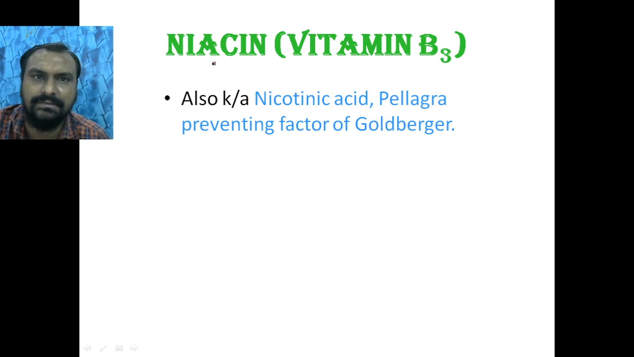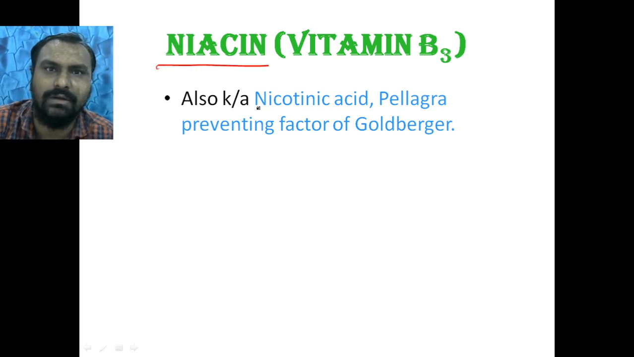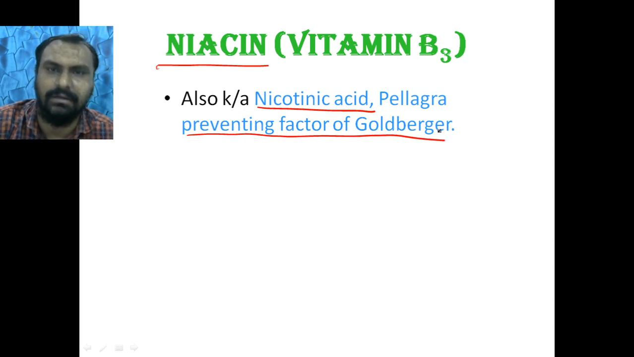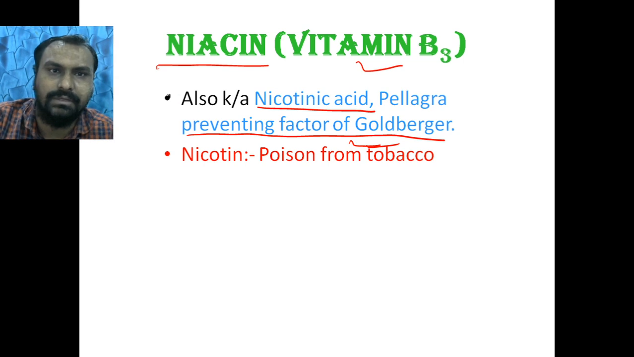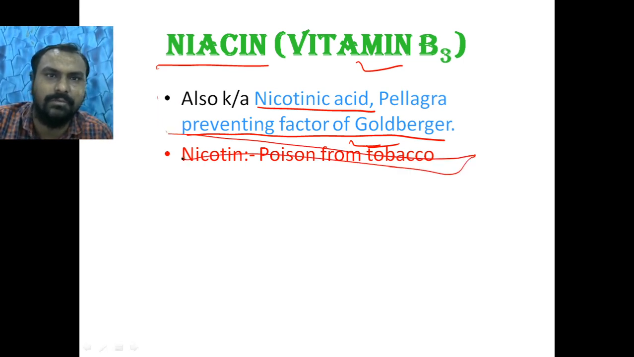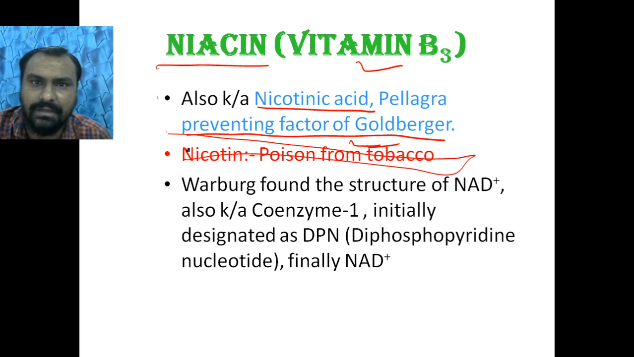So this niacin, which is also called nicotinic acid, deficiency will lead to pellagra, and it is called the pellagra preventing factor of Goldberger. It is vitamin B3. So it is different from nicotine, which is the poison from the tobacco. Warburg found the structure of NAD, also called coenzyme 1, initially designated as DPN, diphosphopyridine nucleotide, but now it is NAD.